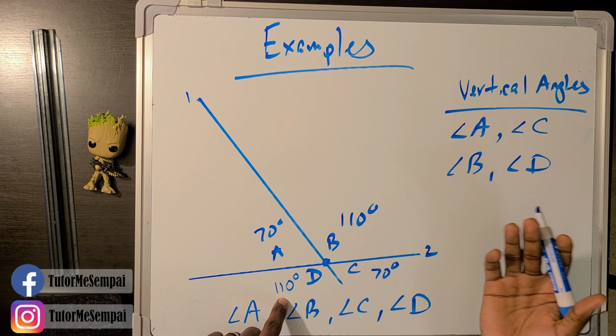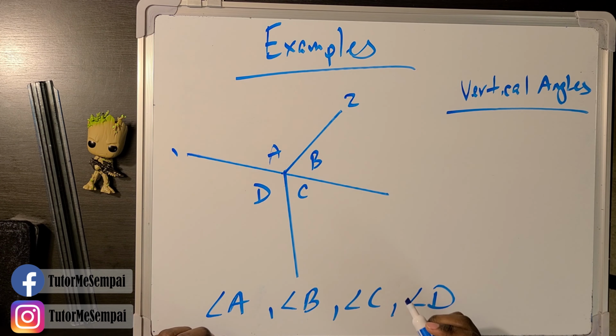In our last example, we have something like this. And we want to find out which pairs of angles, if any, are going to be vertical angles. So we look at this and we have to look at our very first criteria. Do we have two straight lines intersecting in order to form our angles? Now you might be tempted to say yes here. However, let's count them. How many straight lines do we see here? Well, we see 1, we see 2, and we see 3. Whoa, we have more than 2 straight lines here.